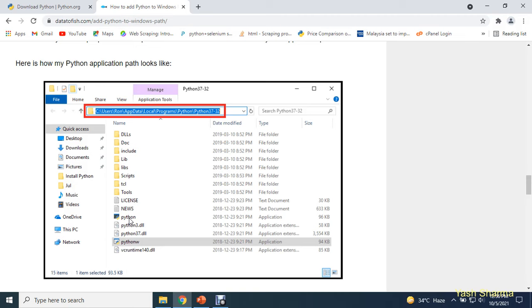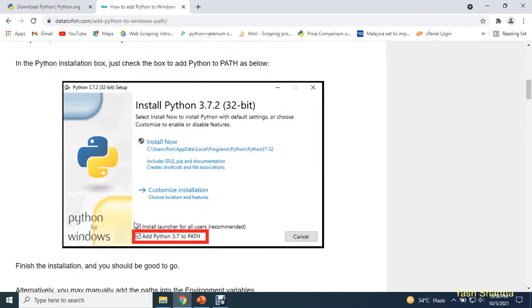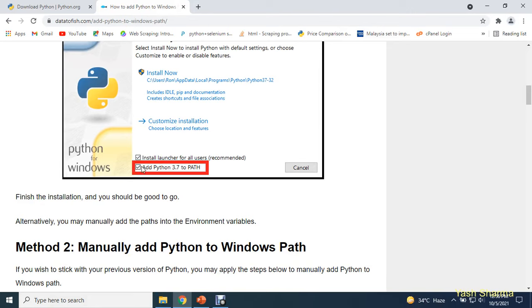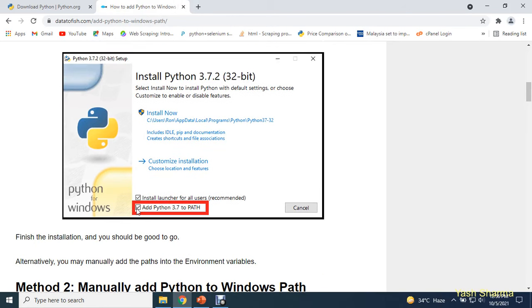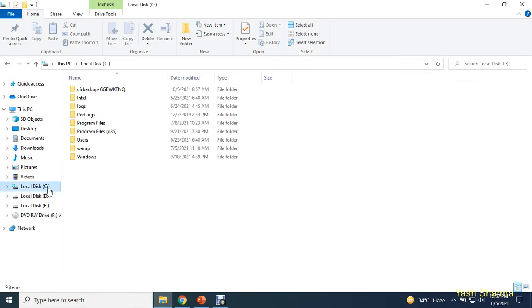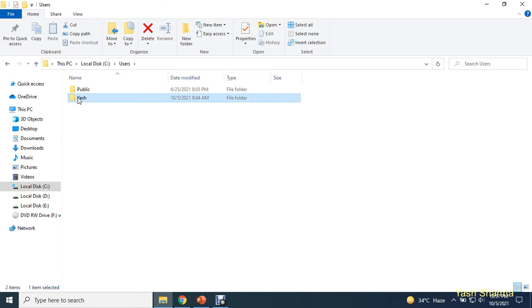But if you are getting the Python version by typing python --version, you don't need to set up the environment variable. And due to this reason, guys, I'm recommending you to select this option, add Python 3 point something to PATH, so automatically your environment variable will be set. But if even after selecting this option you are getting an error, Python is not recognized as an internal or an external command, then you can go to this directory, C drive, users, Yash.